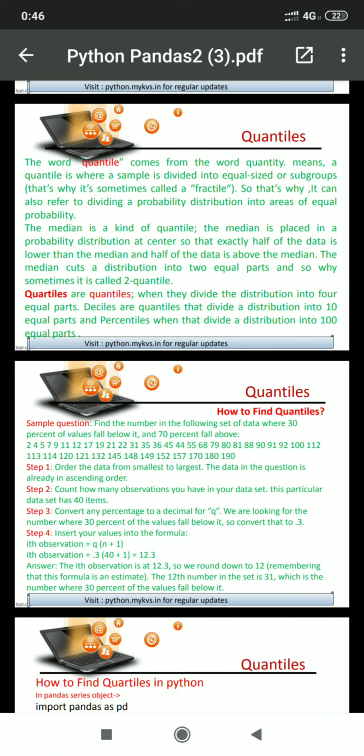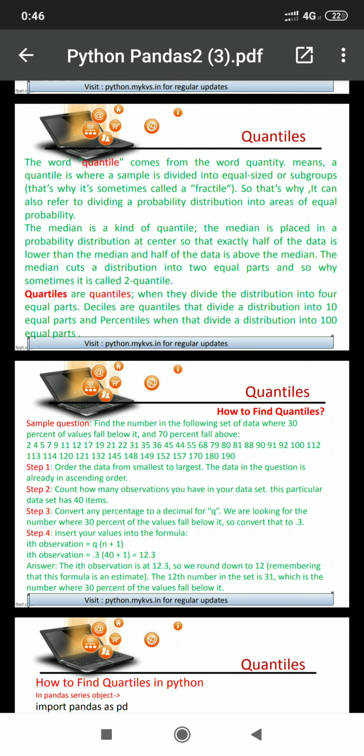What we will do is count how many numbers there are. In this example we are having 40 different numbers. Now the center of these 40 will be at position 20. So 1, 2, 3, 4, 5, 6, 7, 8, 9, 10, 11, 12, 13, 14, 15, 16, 17, 18, 19, 20.